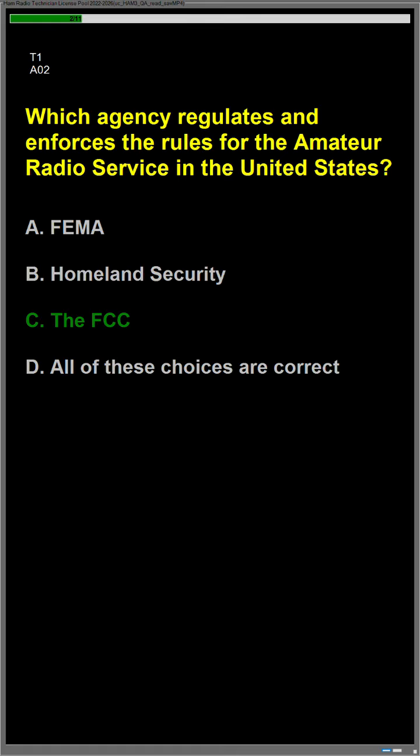Question Alpha 02, which agency regulates and enforces the rules for the amateur radio service in the United States? Answer is C. The FCC.